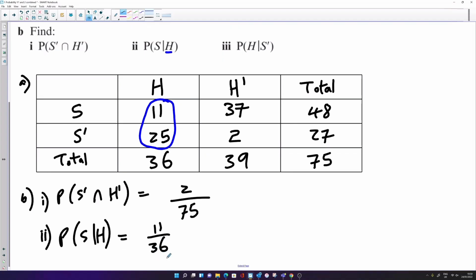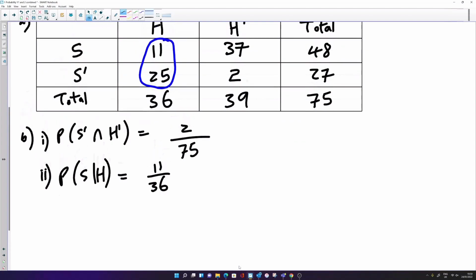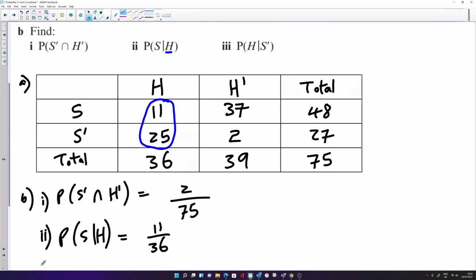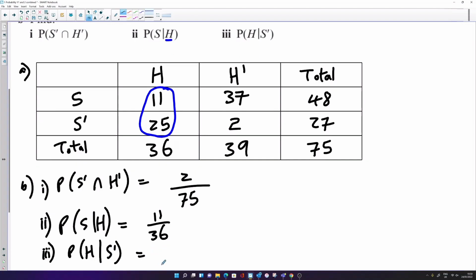Okay, got one more. Squeeze it on the bottom here. So we want the probability that they study humanities given that they don't study the sciences. Okay, so this time we'll do this one in red. We're restricting our sample space to not sciences, and that means we're looking at this part of our two-way table.